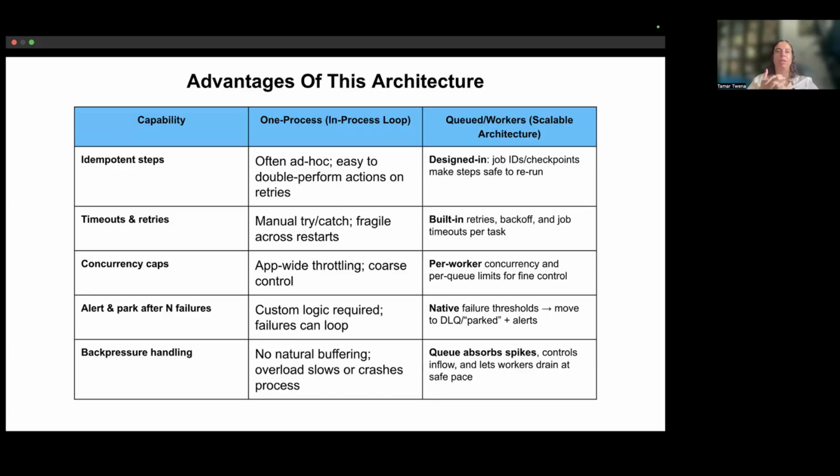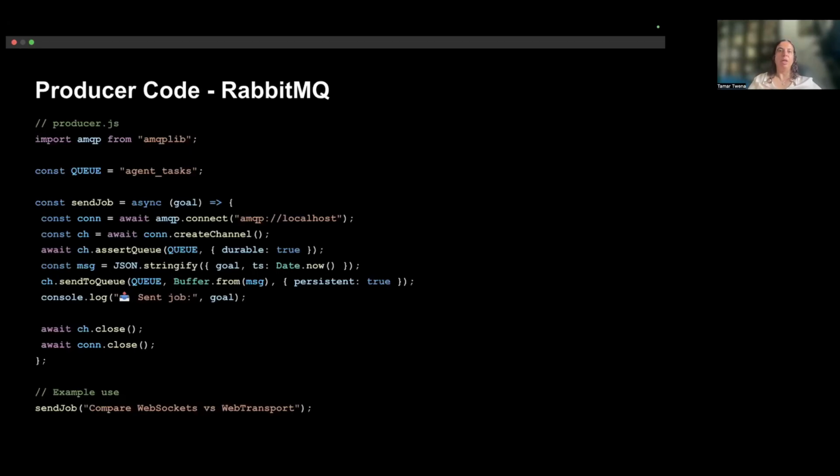But I think this architecture gives us the advantages of better recovery from errors, better retries, and the possibility to scale each part of the system in order to, at the end, handle more load.